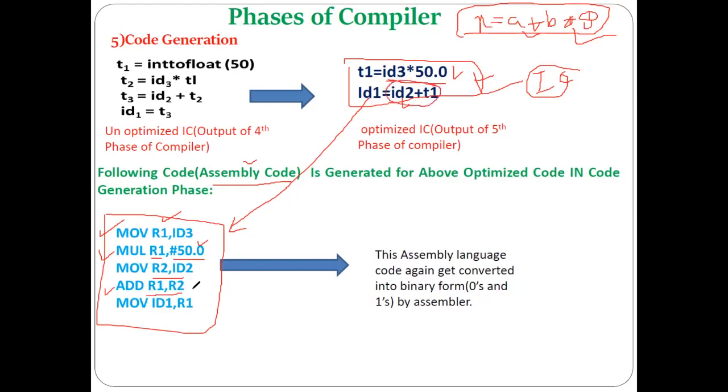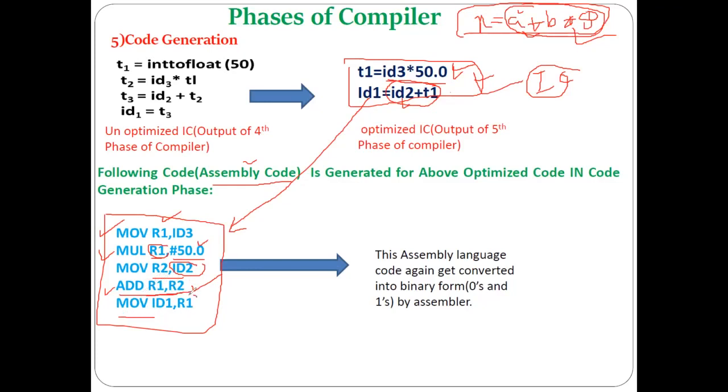Then the instruction add R1, R2 means add the content of R1 and R2. R1 contains the result of the multiplication, B into 50, and R2 contains ID2, which is A. So you are adding R1 and R2, that is A plus B into 50, and the result goes into R1.